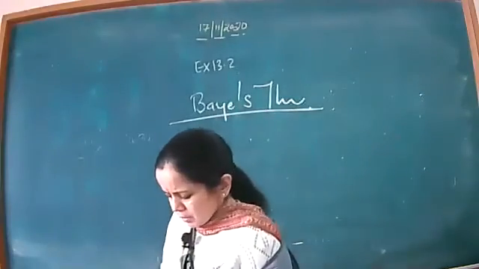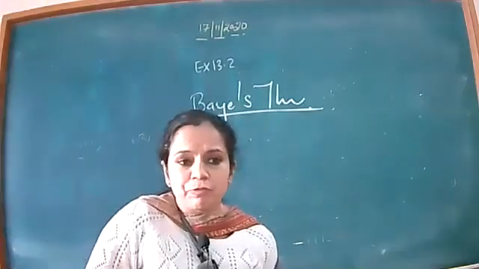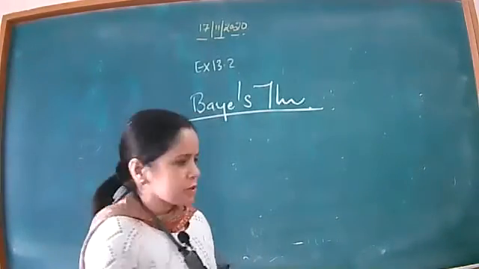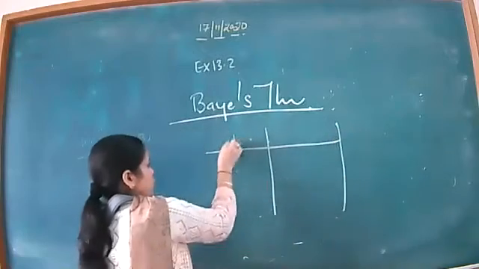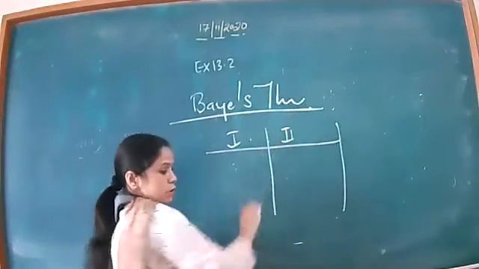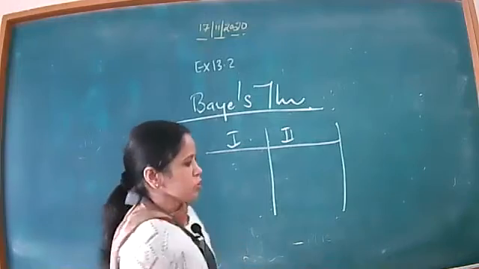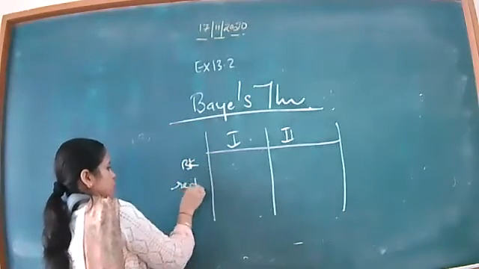Yes beta, just listen to this concept very carefully. Suppose I am having 2 boxes, first box and second box, box 1, box 2. Both are having the same colors of balls. Suppose I am having black and red balls.